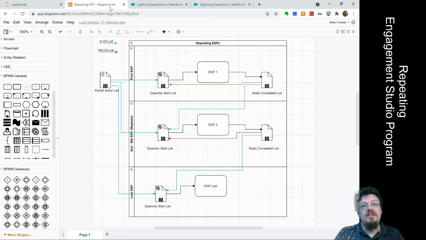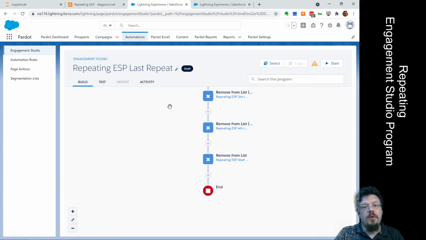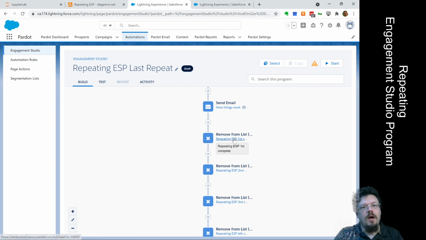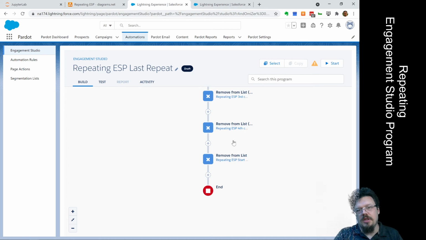It's not that bad to set this up. I created these demo programs in 50 minutes. It was 11 minutes to create the 11 static lists, and about 40 minutes to create the 5 ESPs. They're pretty simple, but it's not that hard to set these up. The first one and the last one are kind of the important ones.